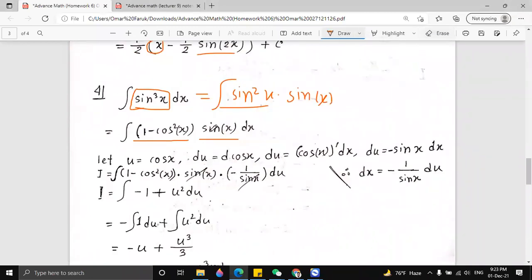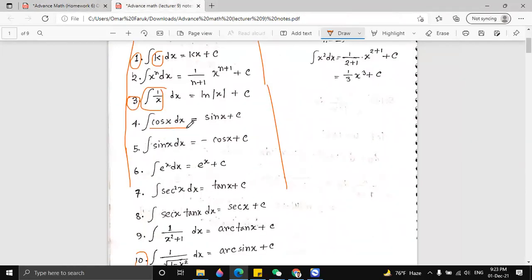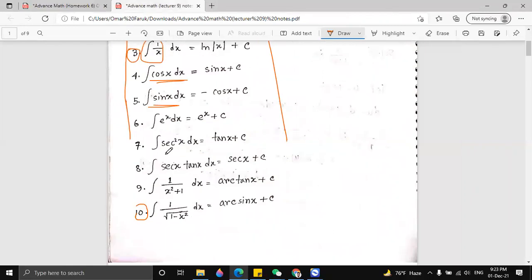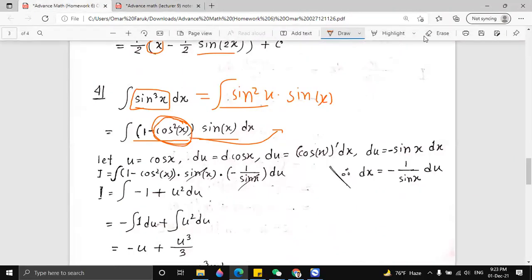So again, number 4, we have sine cube x. Sine square x is 1 minus cos square x. This is not in our formulas. In the integration formulas, we have cos x, sine x, also sec square x, sec x tan x, but we don't have cos square x. The thing we do not have in the formula, we have to let it be u.